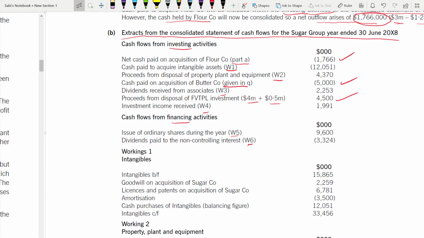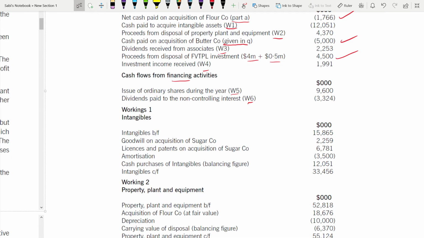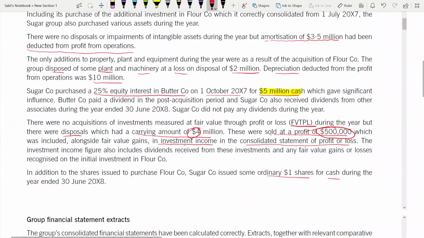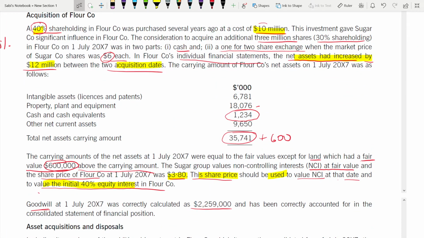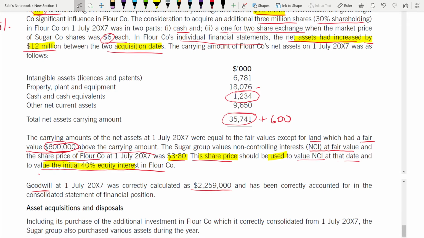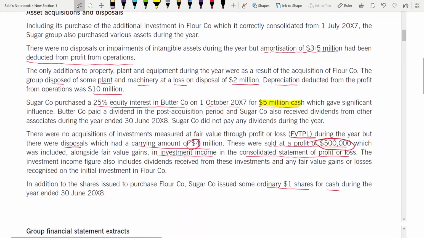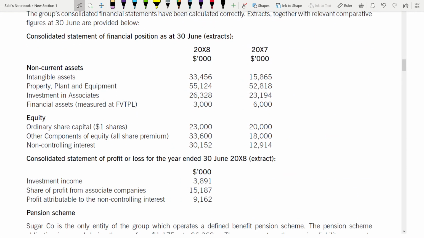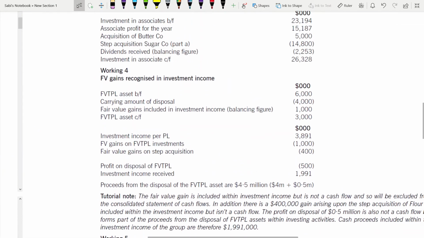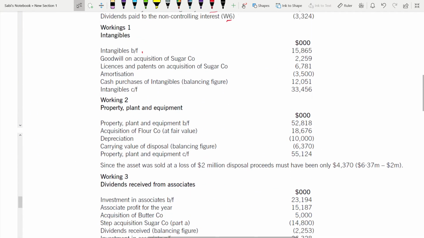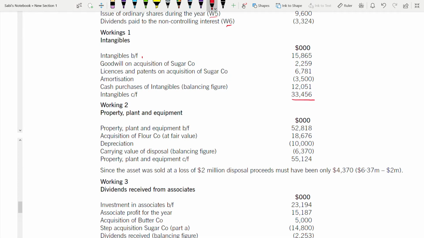So I have to take you through working 1, cash paid to acquire intangible asset. If you see, working 1 is also long. So always start with the brought forward balance, 15,865. It is this, 2007, 15,865, and this will be the closing balance, 33,456. Yes, this is the closing and this is the opening.